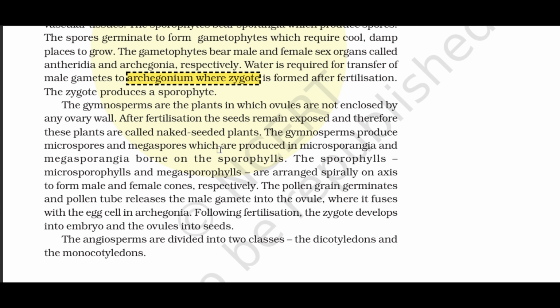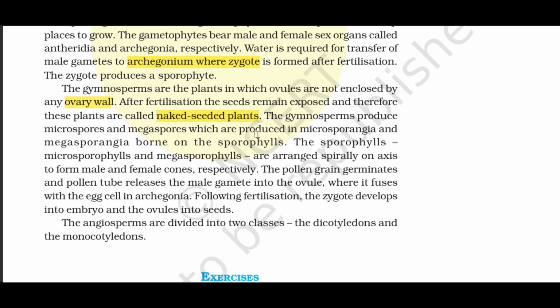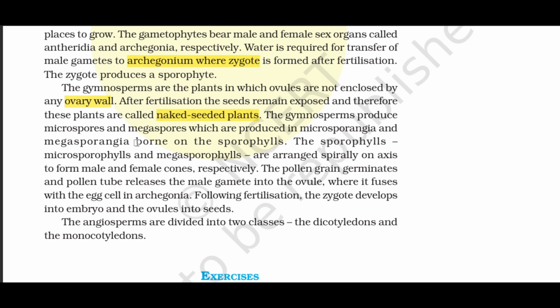The gymnosperms are the plants in which ovules are not enclosed by any ovary wall. After fertilization, the seeds remain exposed and therefore these plants are called naked-seeded plants. The gymnosperms produce microspores and megaspores which are produced in microsporangia and megasporangia borne on the sporophylls. The sporophylls, microsporophylls and megasporophylls, are arranged spirally on axes to form male and female cones, respectively. The pollen grain germinates and the pollen tube releases the male gamete into the ovule, where it fuses with the egg cell in the archegonia. Following fertilization, the zygote develops into an embryo and the ovules into seeds. The angiosperms are divided into two classes, the dicotyledons and the monocotyledons.